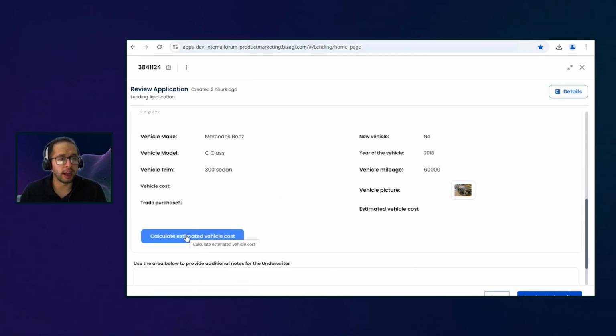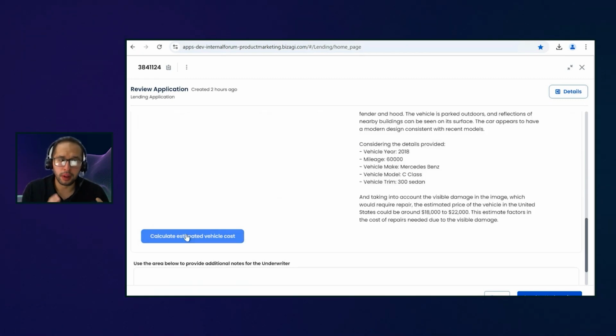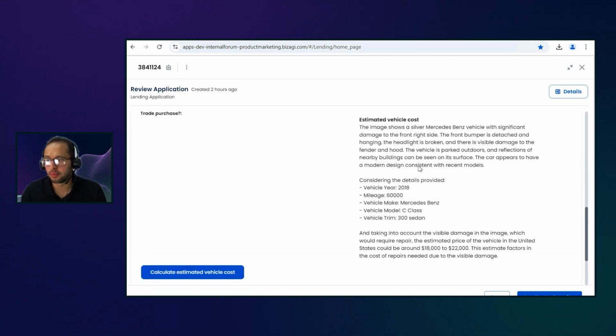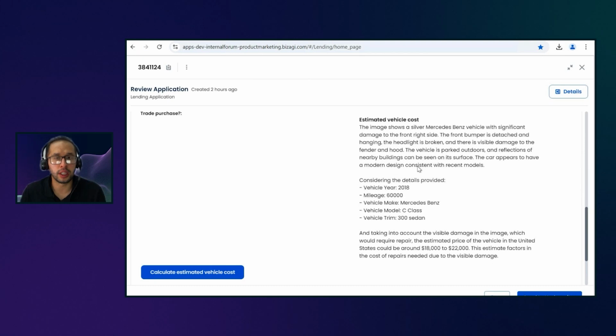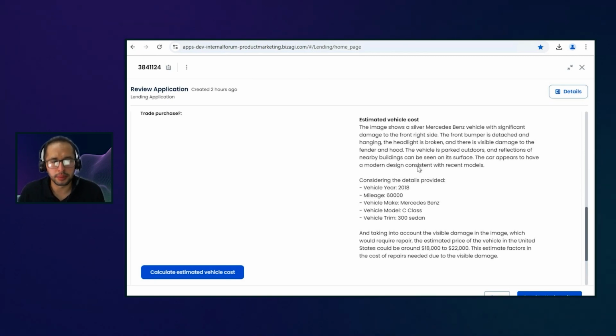So here what we say is, okay, give me an estimated vehicle value for this point. Now the agent is going to take all the information from the description of the car plus a description of the picture of that car. So take a look at what we got here. The first thing I'm asking that agent is, please take the information from the image that you receive and give me a detailed description of what you see. The image is showing a silver Mercedes with significant damage from the front right side. The front bumper is detached and hanging, and the headlights are broken.